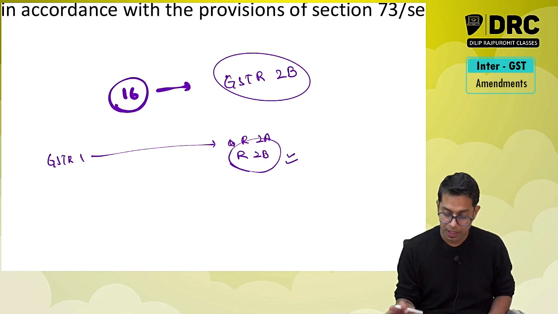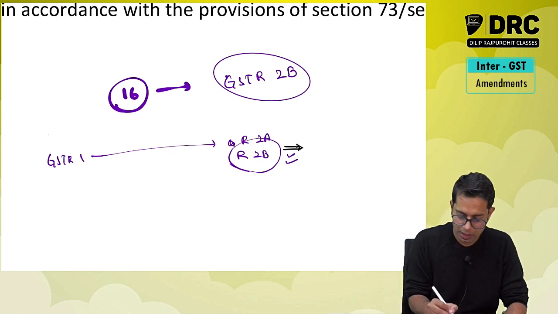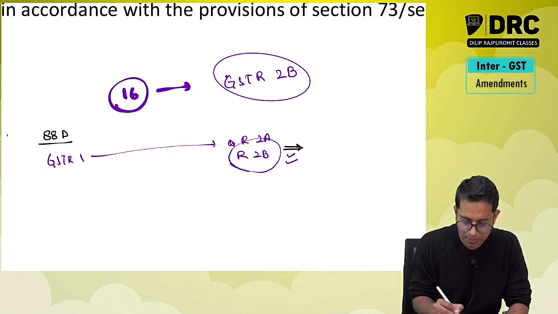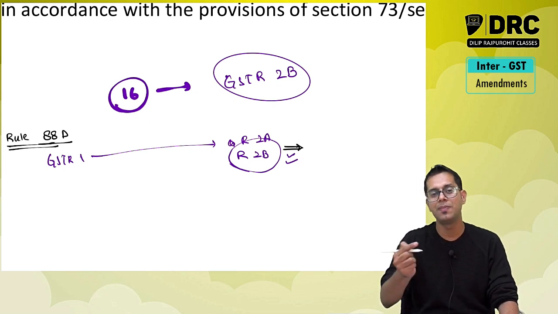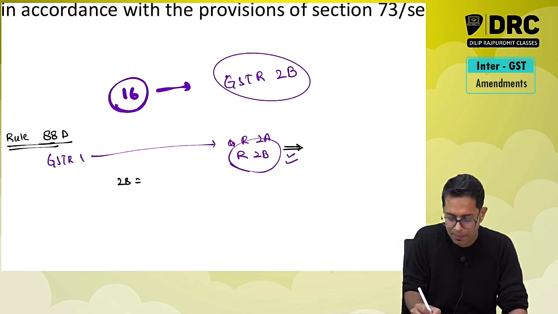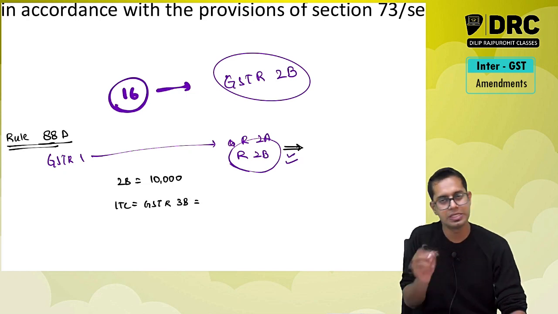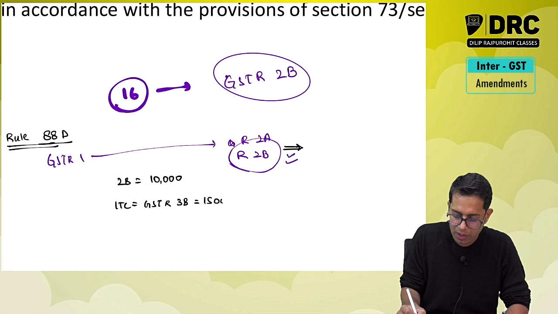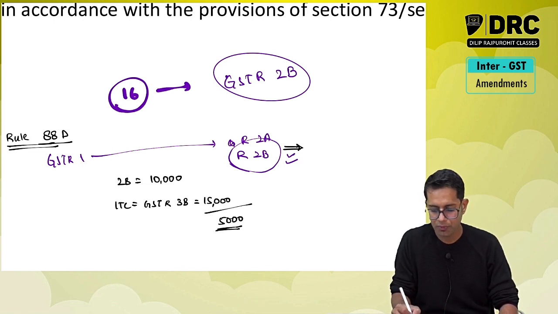And if I take excess credit, say for example in my GSTR 2A. Now this new rule 88D. Rule 88D says what, sir? If any person takes excess input tax credit than what is reflecting in GSTR 2B. Say in GSTR 2B the input tax credit which I am eligible for is 15,000, but I have taken input tax credit in my GST return, which is GSTR 3B. I have taken a credit of 15,000 rupees. So can I say I have taken excess input tax credit of 5,000 rupees?